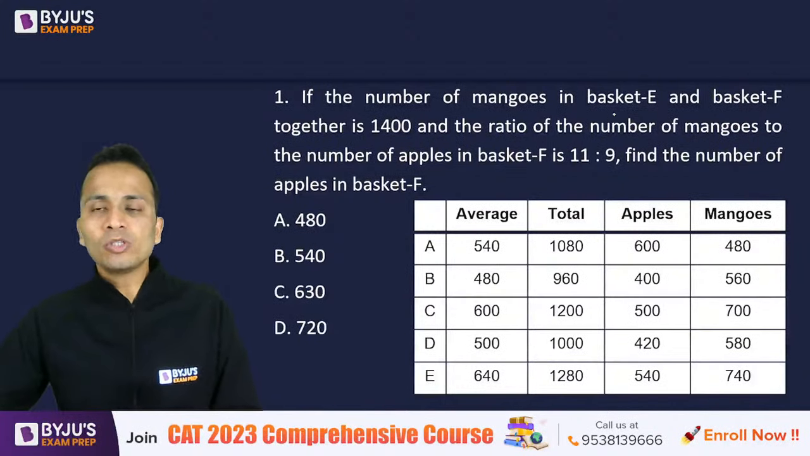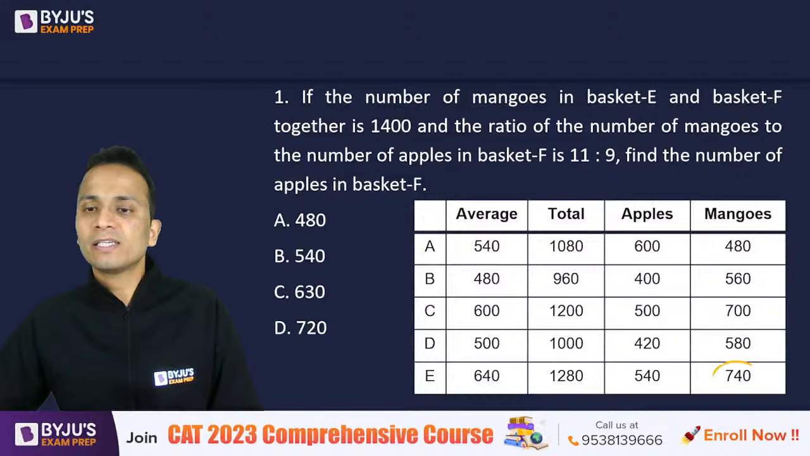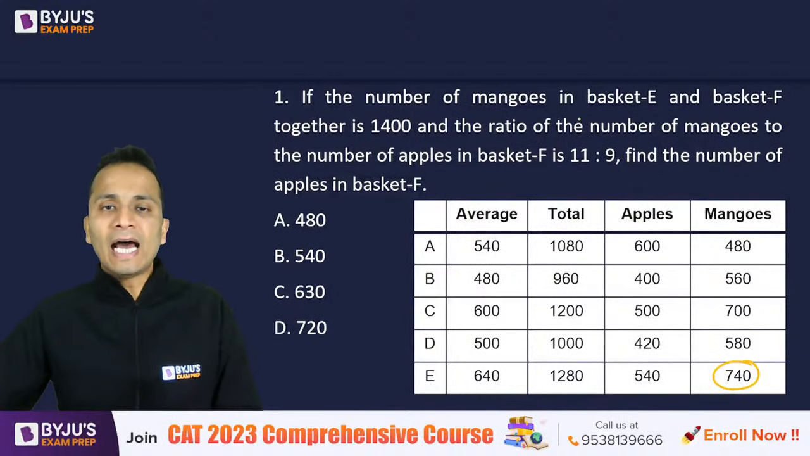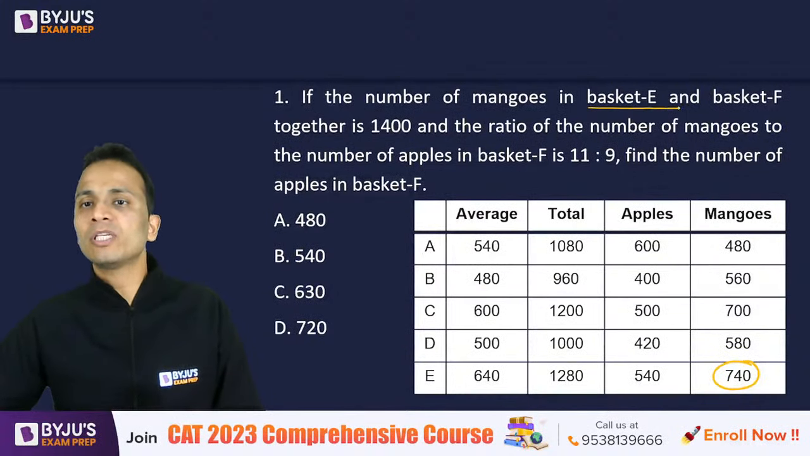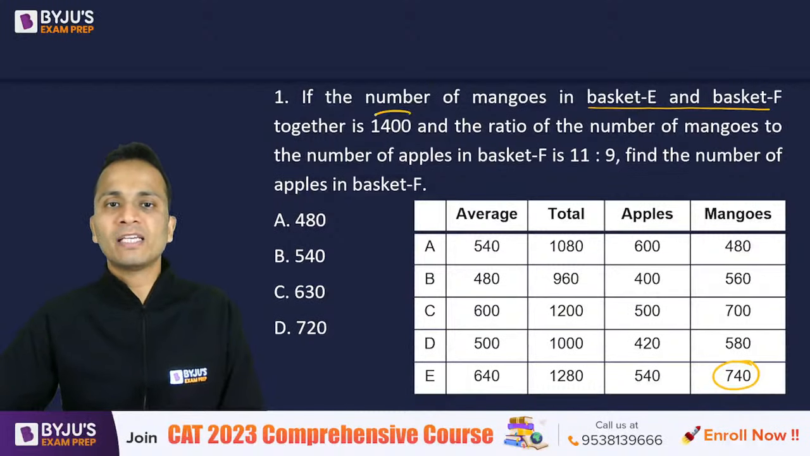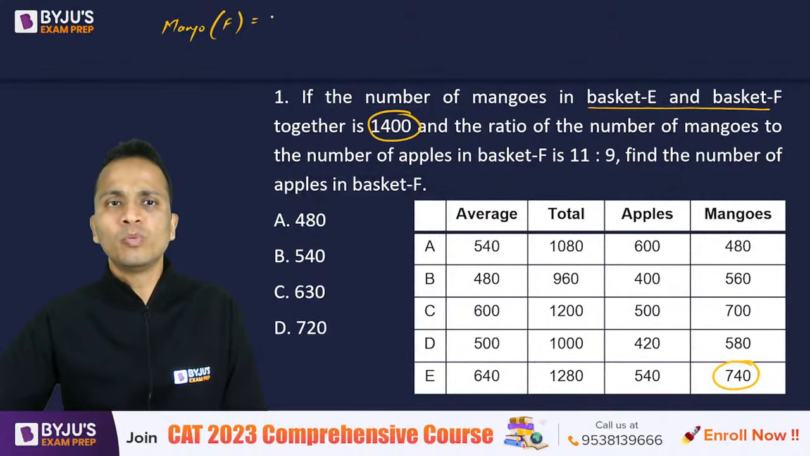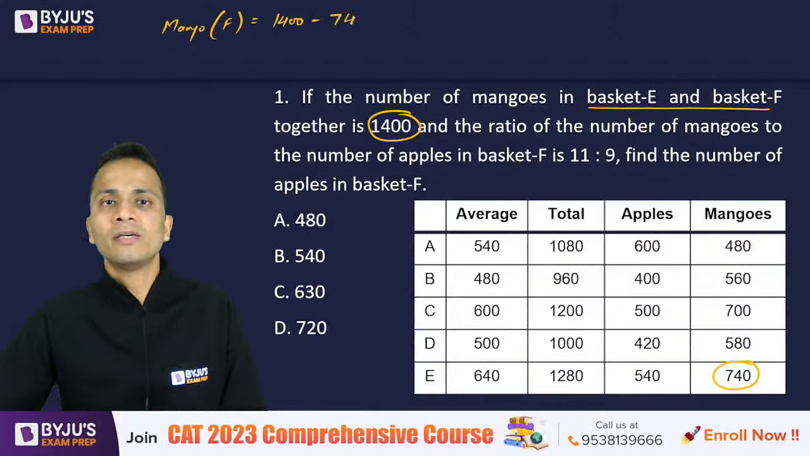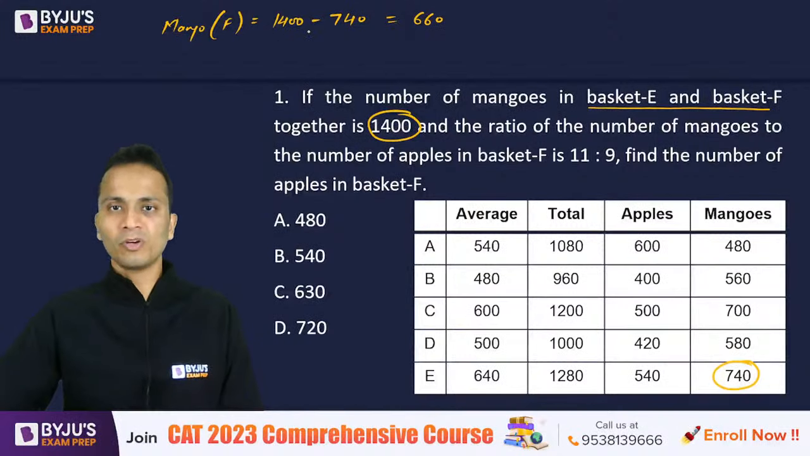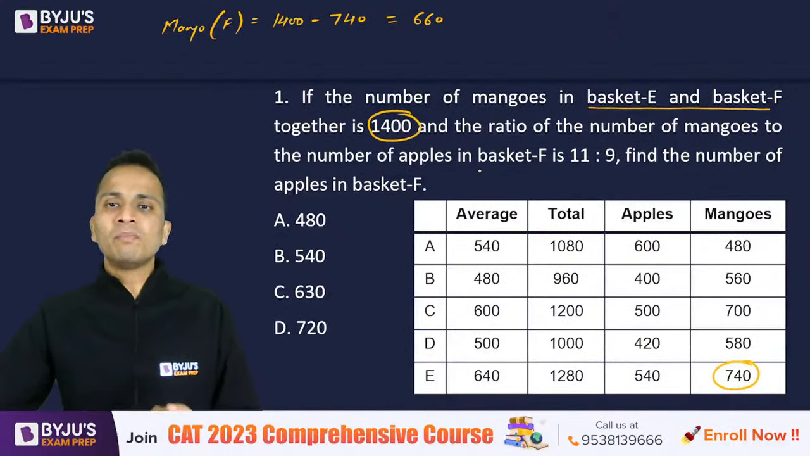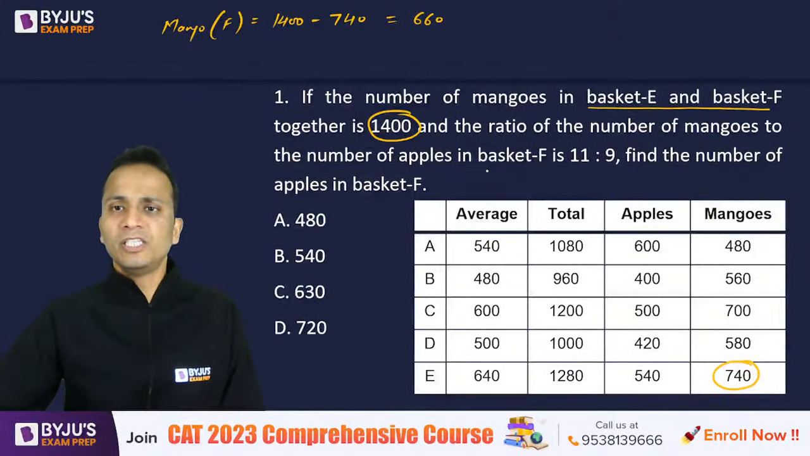So number of mangoes in basket E is 740, and the sum of the number of mangoes in basket E and F is given as 1400. So number of mangoes in basket F will be equal to 1400 minus number of mangoes in basket E. So that comes out to be 660, right? So number of mangoes in basket F is 660.